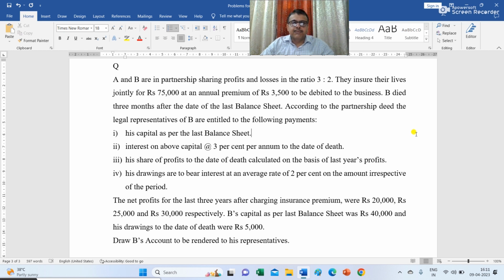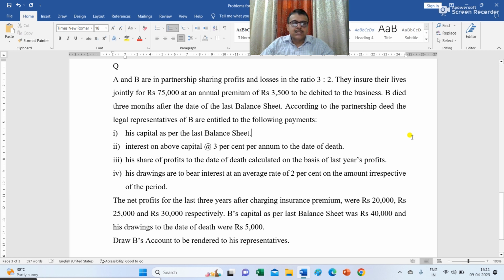According to the partnership deed, the legal representatives of B are entitled to the following payments: his capital as per the last balance sheet, interest on the above capital at the rate of 3% per annum to the date of death, his share of profits to the date of death calculated on the basis of last year's profit. His drawings are to bear interest at an average rate of 2% on the amount irrespective of the period.